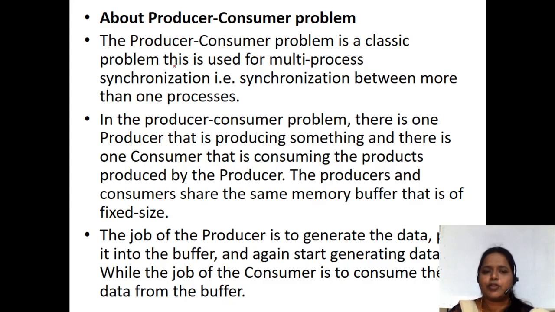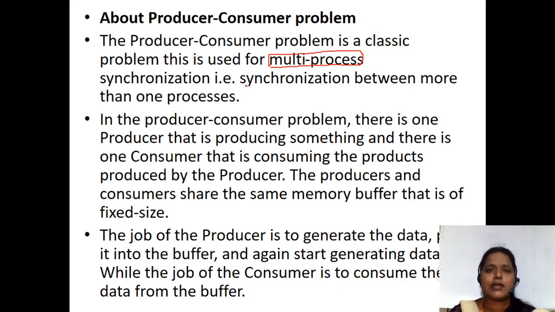The producer consumer problem is a classical problem that is used for multi-process synchronization. You have to remember this: it is used for multiple processes, not for just 2 or 3 processes. The bounded buffer problem we saw earlier is restricted to only 2 processes, and we can't accommodate more processes in the bounded buffer solution.